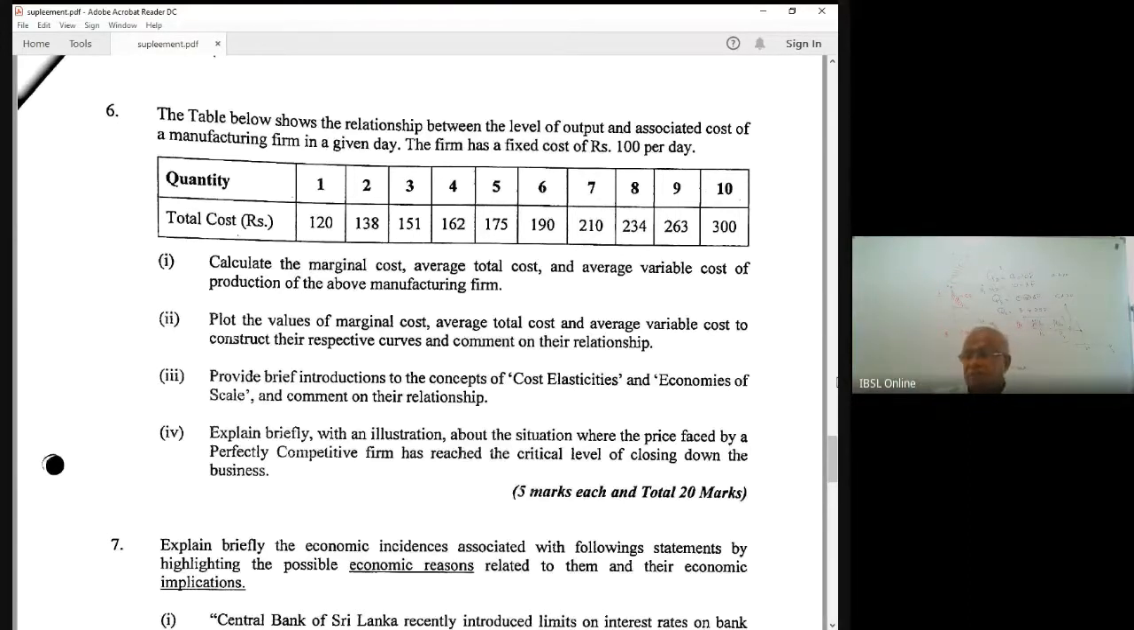AC curve, AVC curve. The minimum point of the AVC curve is called the shutdown price, closing down price, critical level. In the short run, when the market price falls, when it is very high, the firm can produce at a profit. But in between, the firm will produce at a loss. That is interesting. There is a price range where the firm will produce at a loss in the short run. But there is a cutoff point. If price falls below that cutoff point, the firm stops production.